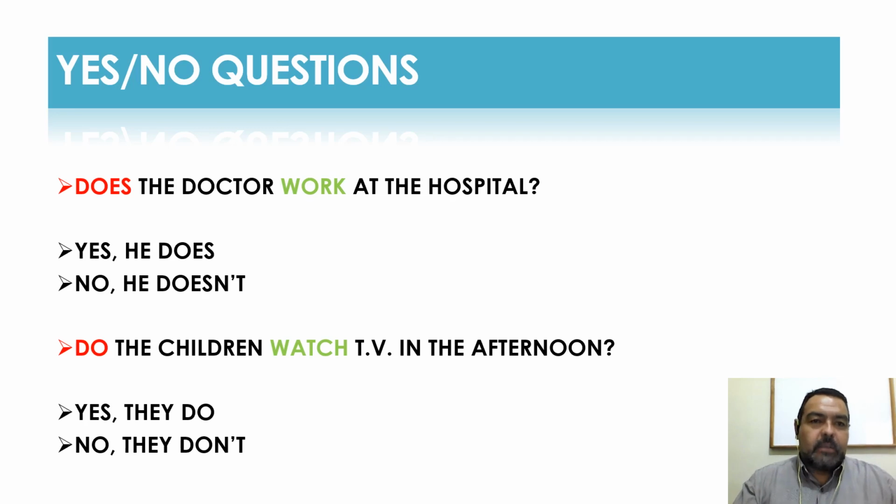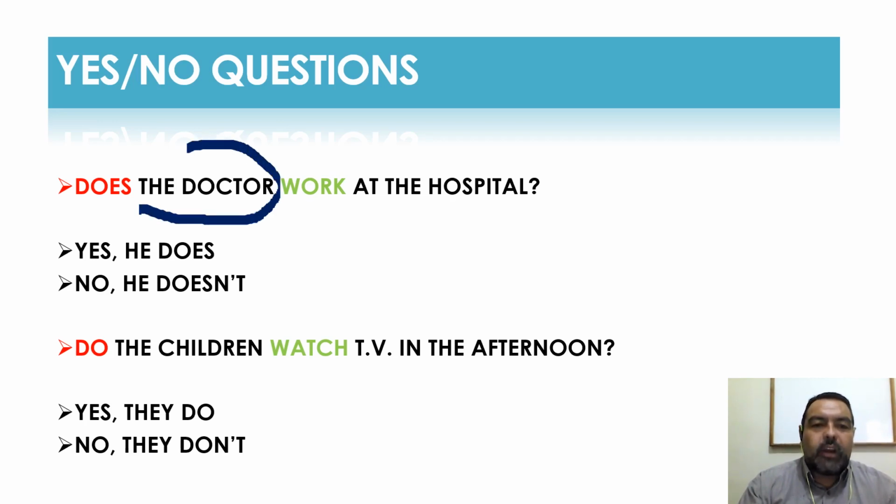Now, I have here some yes/no questions with their answers. I was telling you in the beginning that yes/no questions have two possible answers, yes or no. So in this case, I'm talking about the doctor. Does the doctor, let me get some color, I love to put some colors on my screens. Does the doctor, I'm talking about this guy over here, here's the subject. Does the doctor work at the hospital? Now, the answers can be yes or no. So I go ahead and put yes.